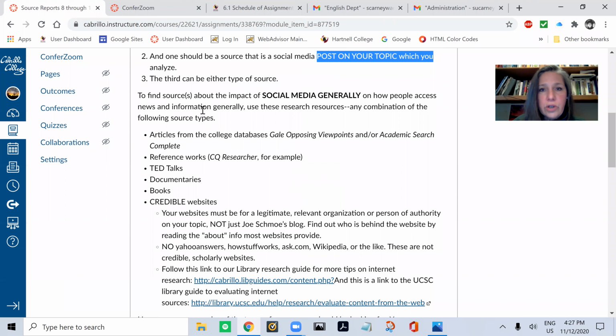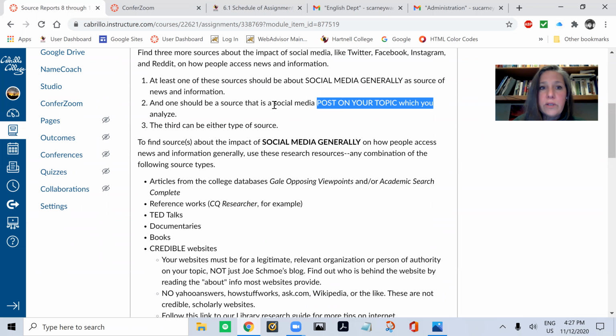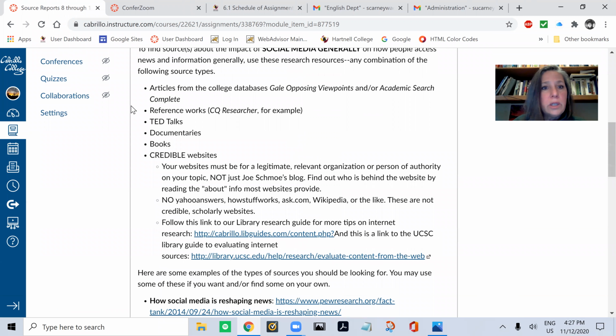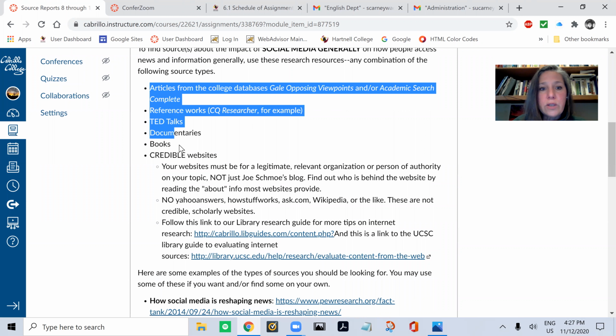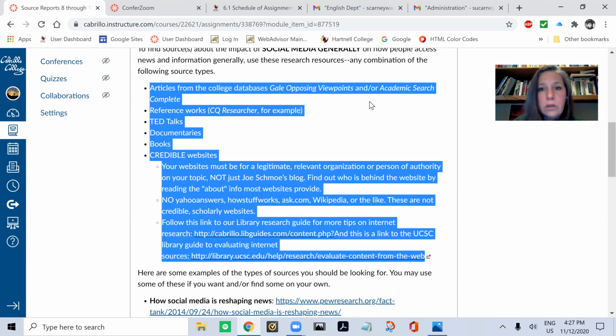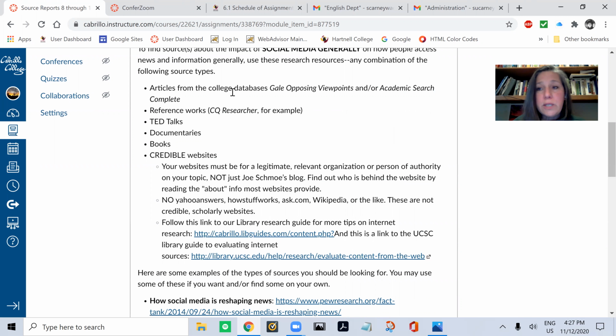All right, these are instructions for how to find sources about the impact of social media generally, this one right here. And these are the different types of sources that you can consult to find that 1 or 2 sources about the impact of social media generally. You can look in the college databases through the Cabrillo Library website. You can check out Gale Opposing Viewpoints, Academic Search Complete, CQ Researcher is also available to you through your college library, right? And these are good objective sources of information.